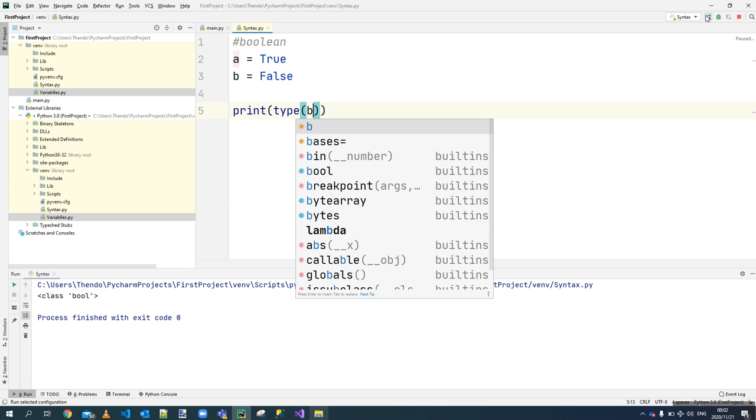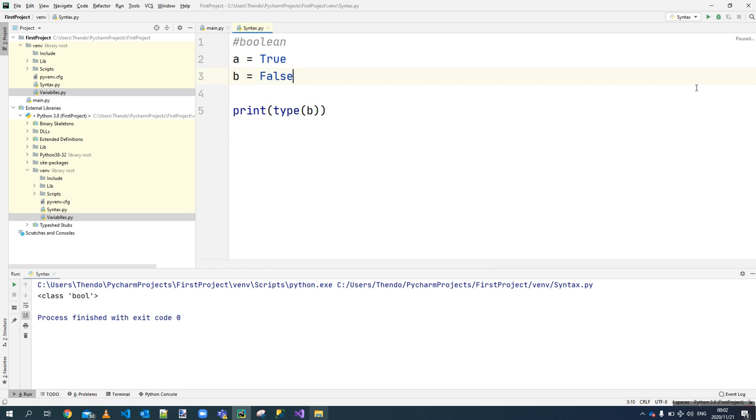So there are other data types like list, tuple, ranges, dictionaries that we can use later on, and we're going to learn about all of these, like byte array and memory view. We're going to learn about all of these data types later on. Very easy to implement. So hopefully this lesson was very clear.